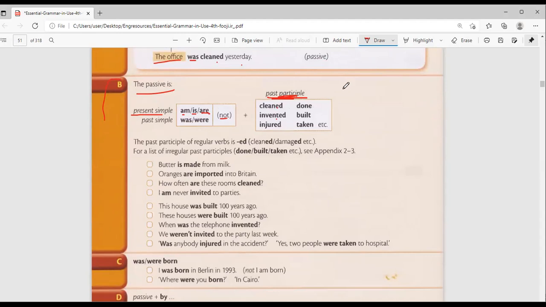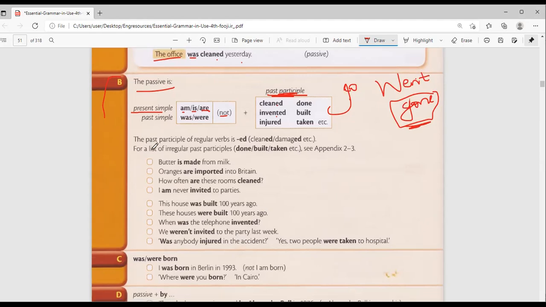For example, go. The past tense of go is what? Went. And the participle is what? Gone. So we are using gone. We are not using went, we are not using go. For all passives, you need to put the past participle.